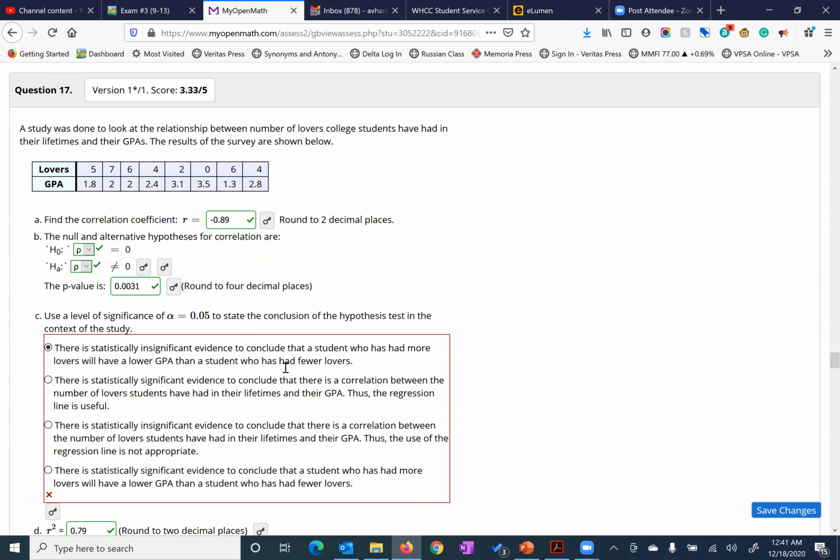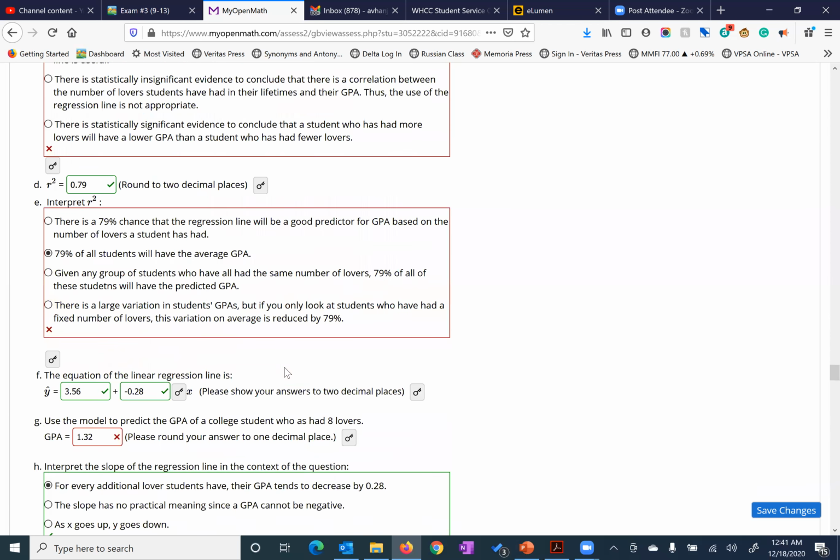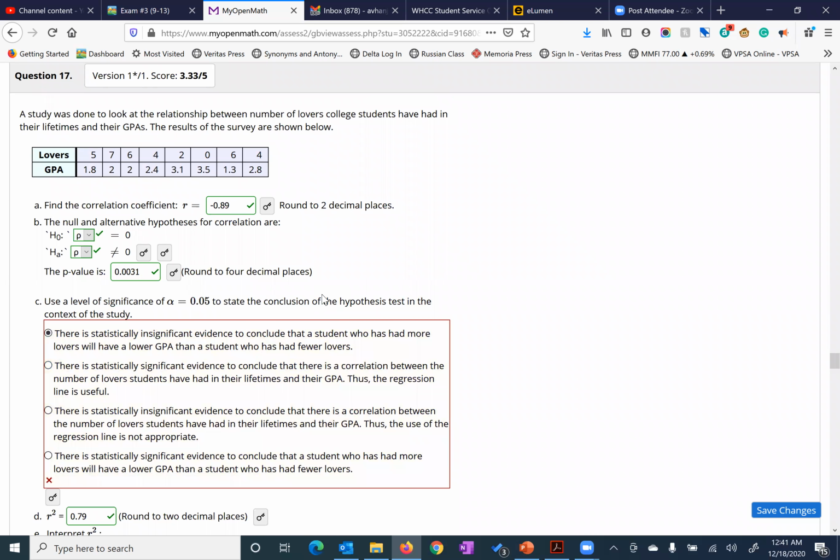Okay, 17. I think we're almost at the end here. So negative correlation here. The p-value is 0. Okay, so we're saying that our alternative hypothesis, there is a change. We look at the p-value.